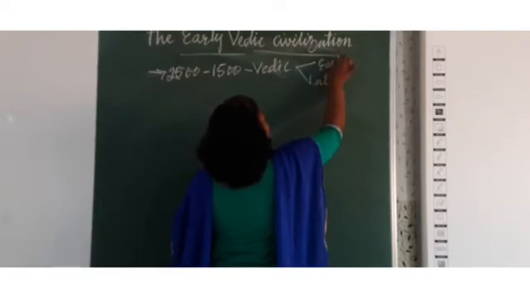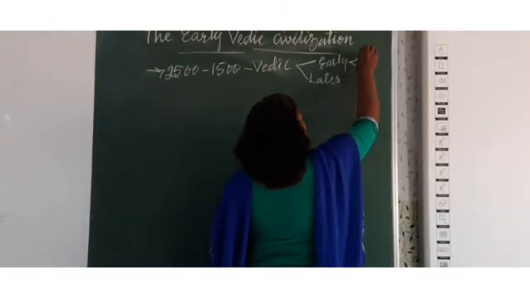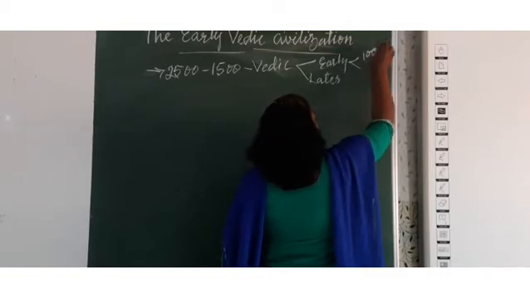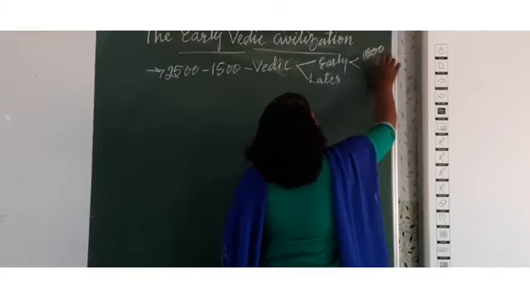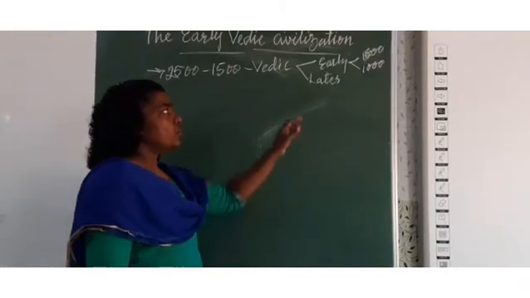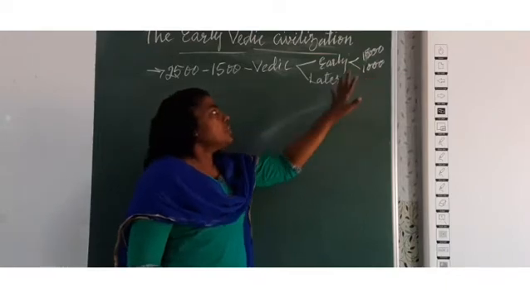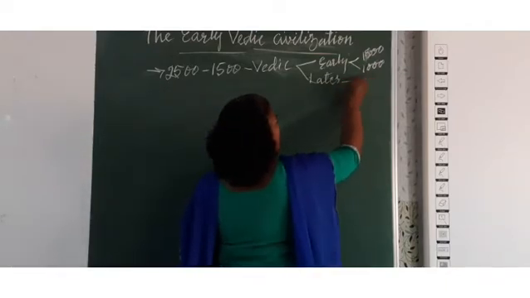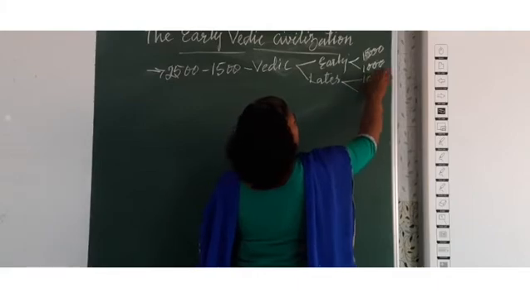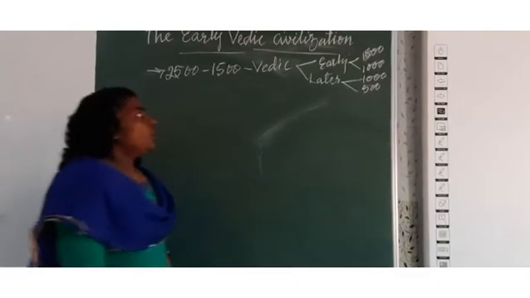And what is the period of the early Vedic period? It is from 1500 BCE to 1000 BCE. It is the period of early Vedic civilization. So the early Vedic period is from 1500 to 1000 BCE, and the later Vedic period comes from 1000 BCE to 500 BCE.